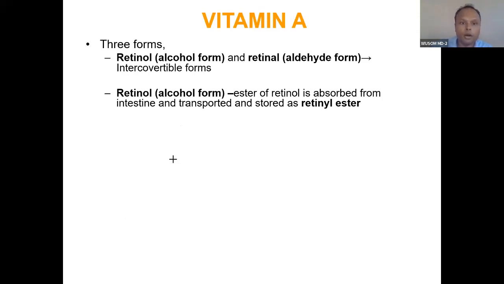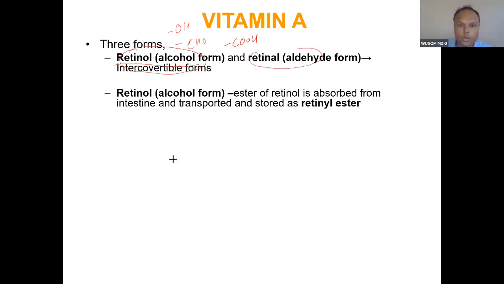Okay, so let's see vitamin A. Actually we take it in our diet in three forms. Retinol, where OL means OH group; retinal, where AL means CHO; and retinoic acid, which has COOH. Now retinol is not the functional form. This is actually the transport form. Vitamin A is transported from one place to another in the retinol form.